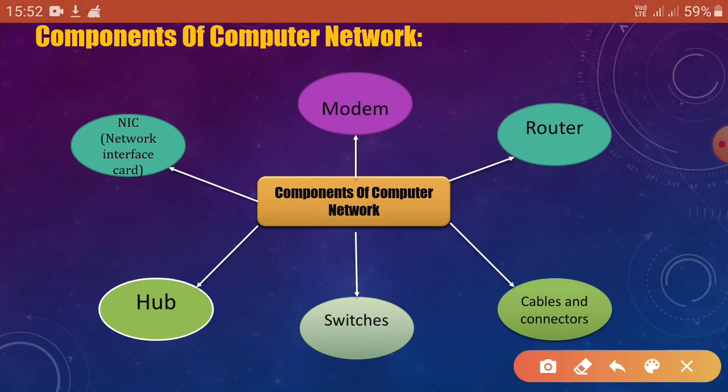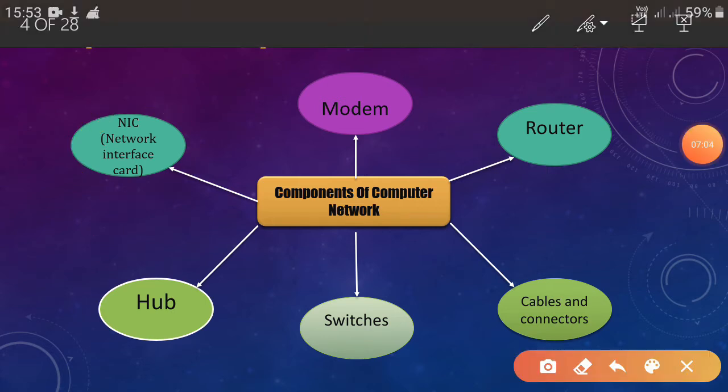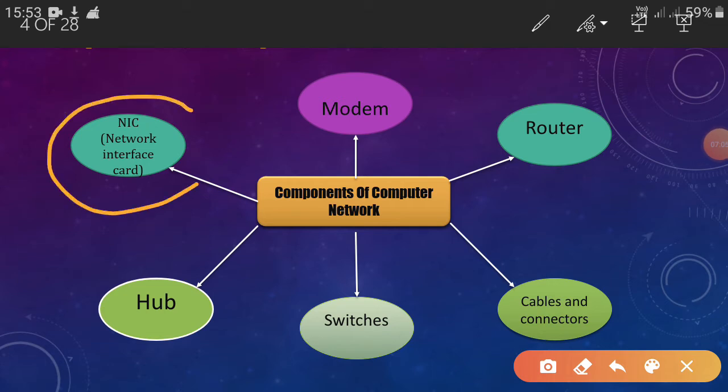So here we learn about the components of computer network. So what are the components of computer network? Number one is NIC, that is the important part. So what is NIC? We'll learn later. But what is the full form? Network interface card. So the first component of the network is NIC, network interface card.